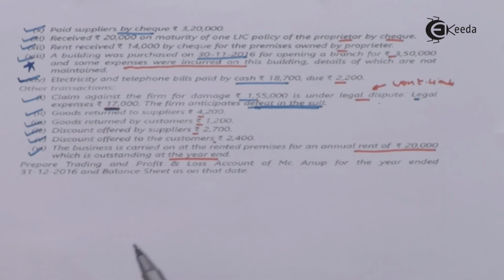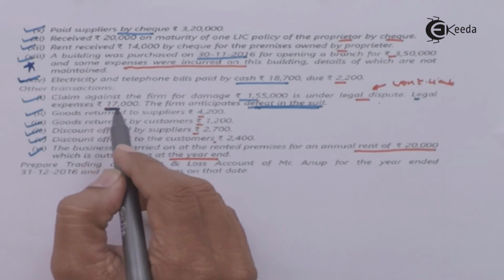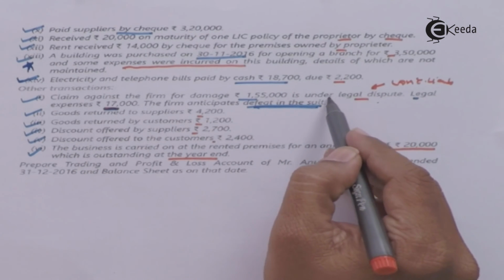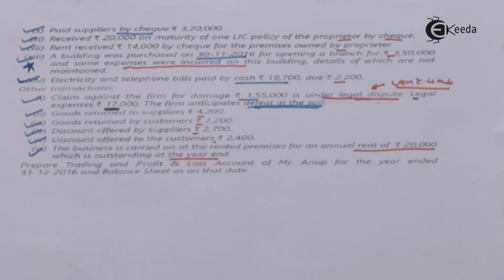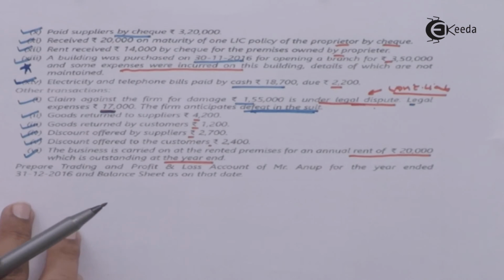Alternatively, I could have made a provision for this. I would have reduced this. So I am not doing that because the claim is still going on. It is under legal dispute. So I am not considering it. I am considering it as my contingent liability. So my net profit is 412,700.